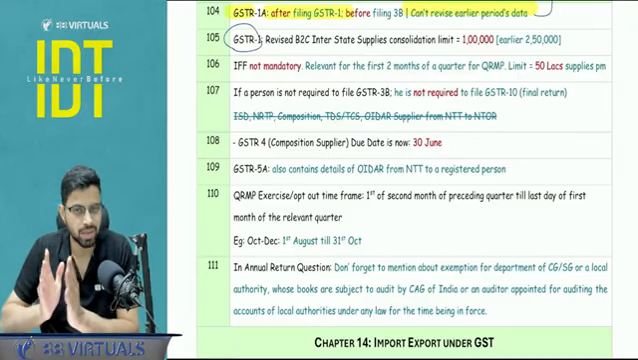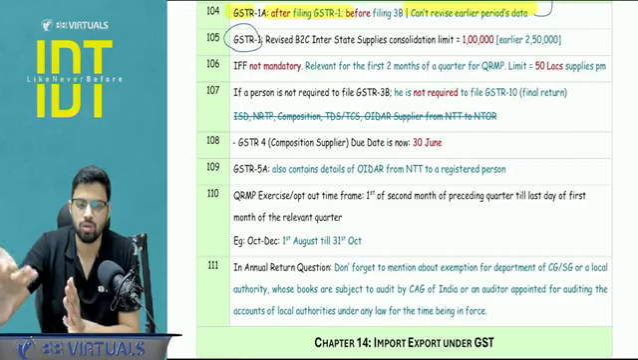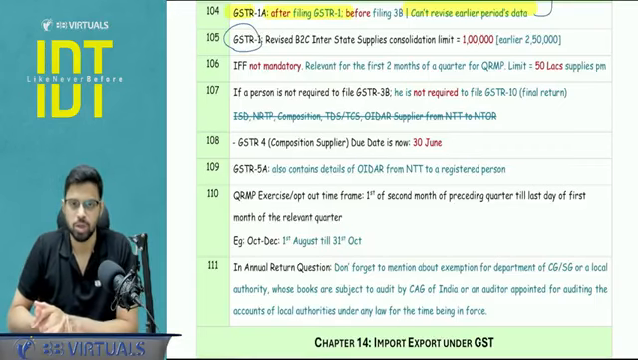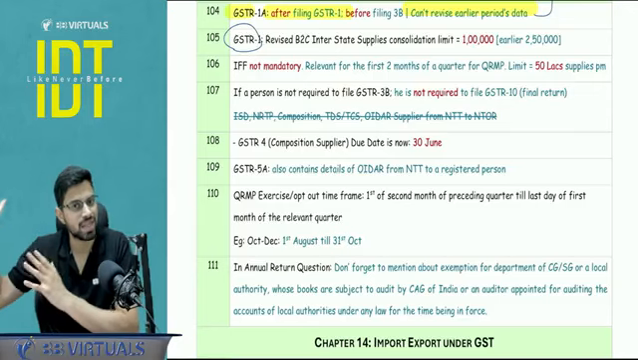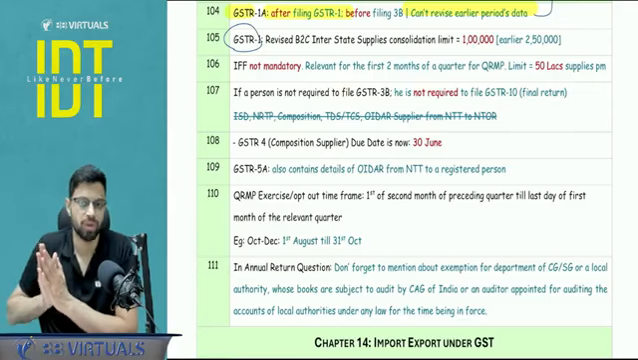So earlier this limit was 250. If you're using any earlier book, then please ensure you are updating this. And a similar thing exists for the revised tax invoices. There the limit is 250 only.